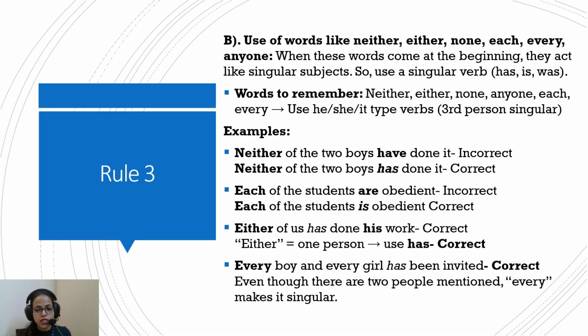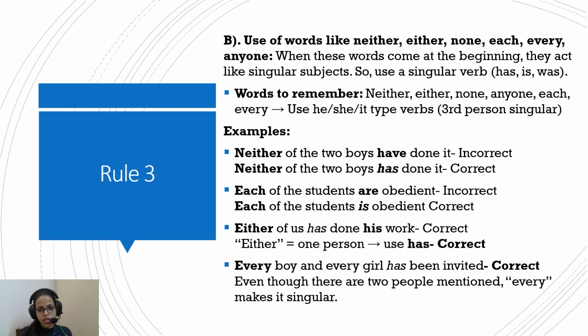Each of the students is obedient. So each of the students are obedient would be incorrect. Either of us has done his work. Either is one person, so hence singular. So either, neither, each, every, these are the words you should be very mindful of.